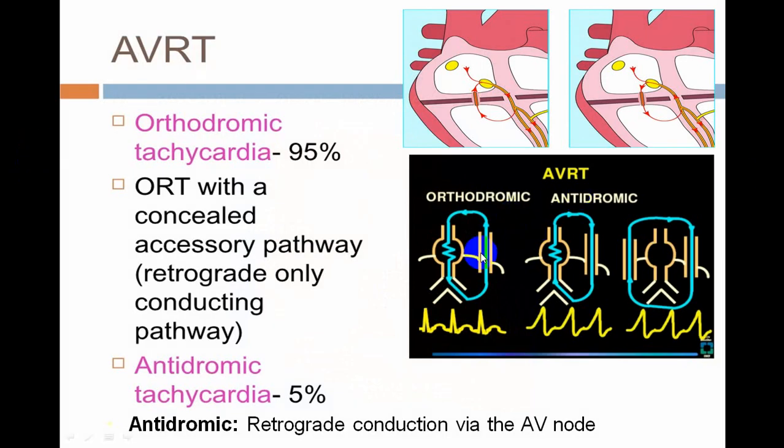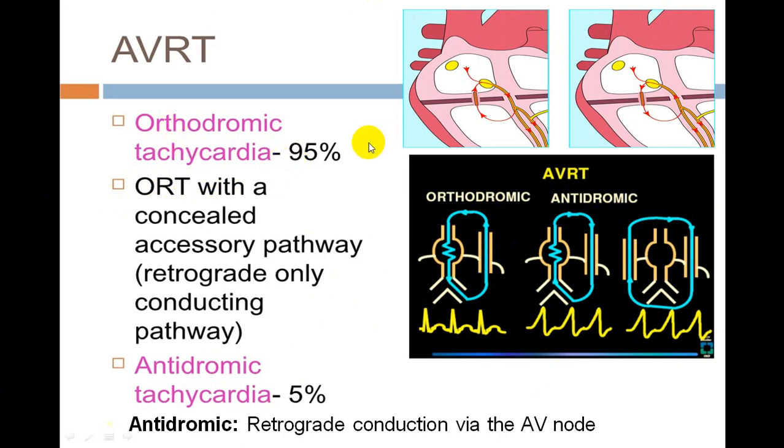You can see here, when it is passing from ventricle into atrium, we call it orthodromic, which will usually be narrow complex. But when it is passing from atrium into ventricle, it is usually a broad QRS. So we call it antidromic. So when it is a broad QRS, usually it is antidromic, and when it is going from the ventricle into the atrium via the accessory pathway, it is orthodromic, that is ORT, orthodromic tachyarrhythmia.